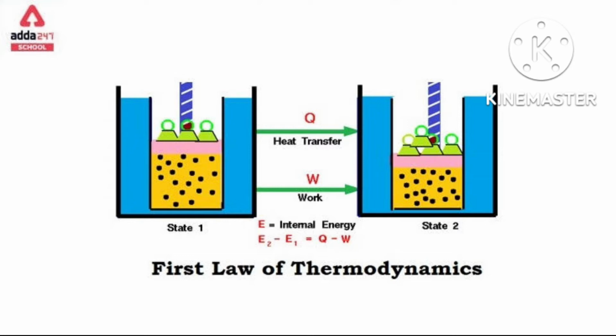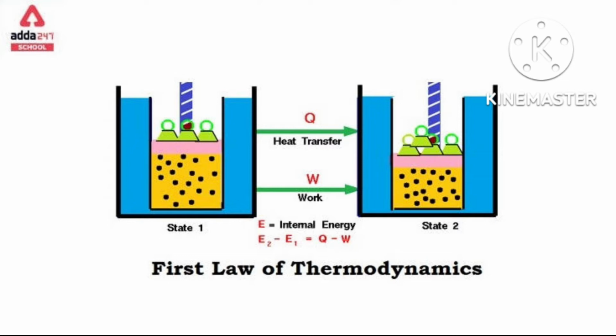Then pressure is equal to force divided by area, that is, force per unit area is called pressure. Here P means pressure, so P is equal to force divided by area, and then force is equal to pressure into area. So we can write the force on the piston is equal to pressure into area, P into A.